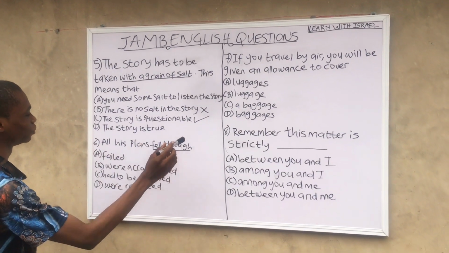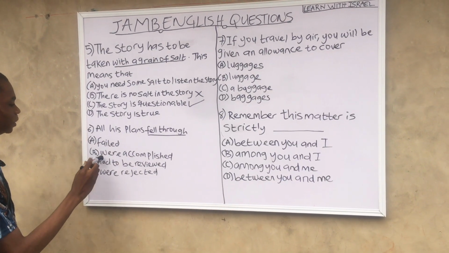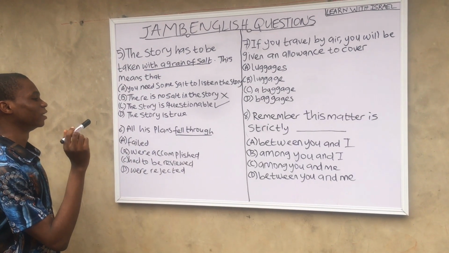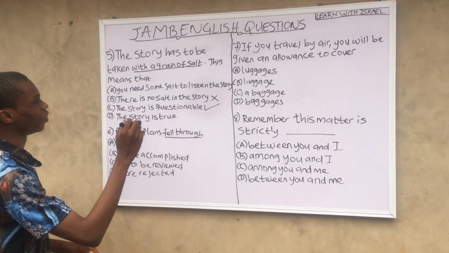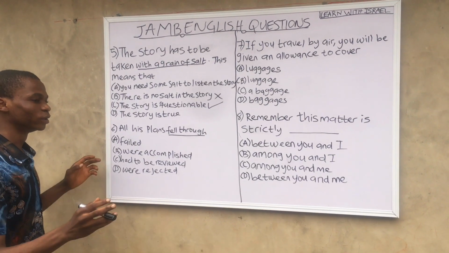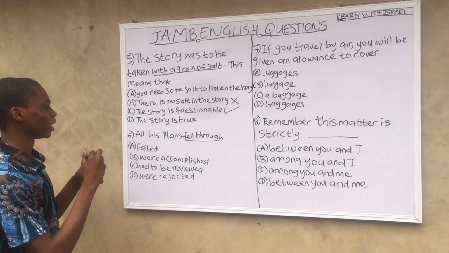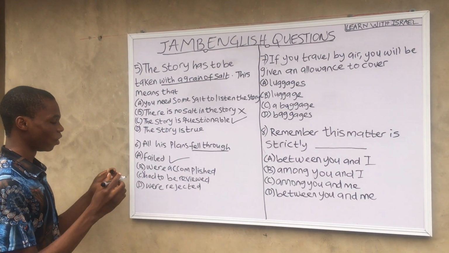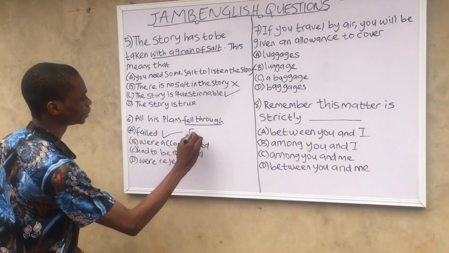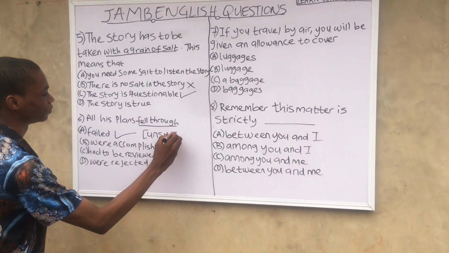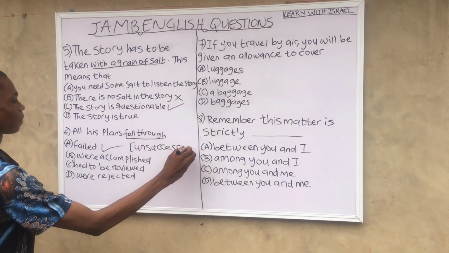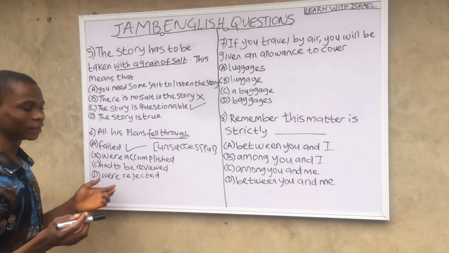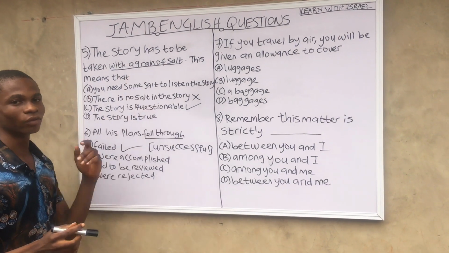So let's move to question 6. All his plans fell through. A, failed. B, were accomplished. C, had to be reviewed. D, were rejected. Fell through also means unsuccessful. Failed, abortive business. So we'll go for option A, which means failed. All his plans fell through, all his plans were unsuccessful. While were accomplished, had to be reviewed, and were rejected are all wrong. Let's move to question 7.